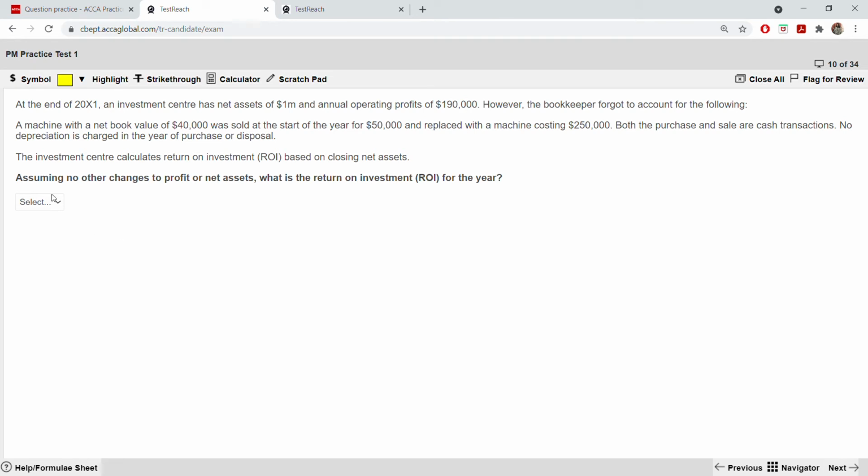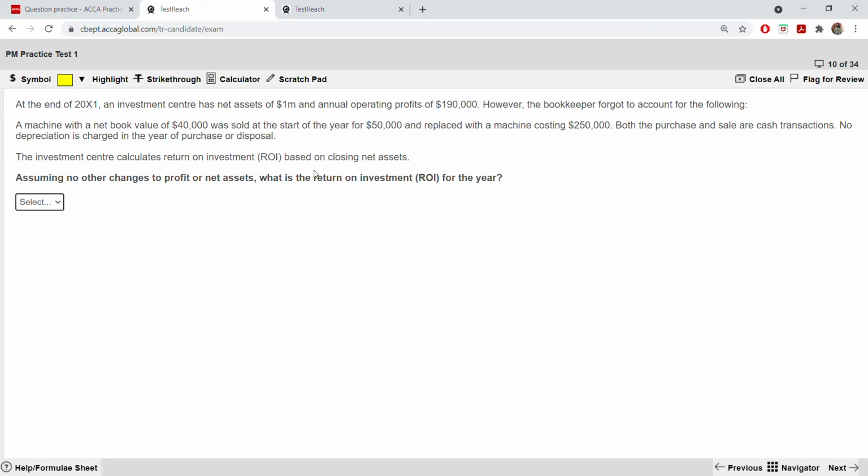Now you have to select out of this. Okay. At the end of 2001, an investment center has made a net assets and annual operating profit. However, the bookkeeper forgot to account for the following. A machine with a net book value was sold at the start of the year and replaced with a machine costing. Both the purchase and the sale are cash transactions. No depreciation is charged in the year of purchase or disposal. Investment center calculates return on investment based on the closing net assets. Assuming no other changes to profit or net assets, what is the return on investment for the year?